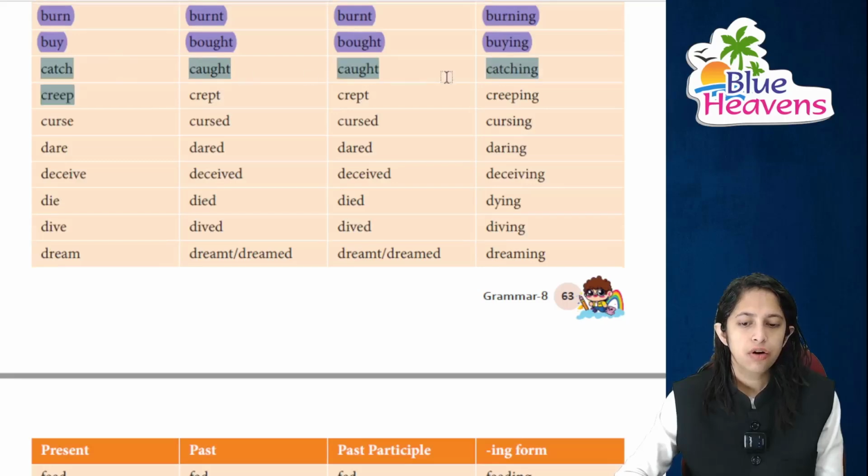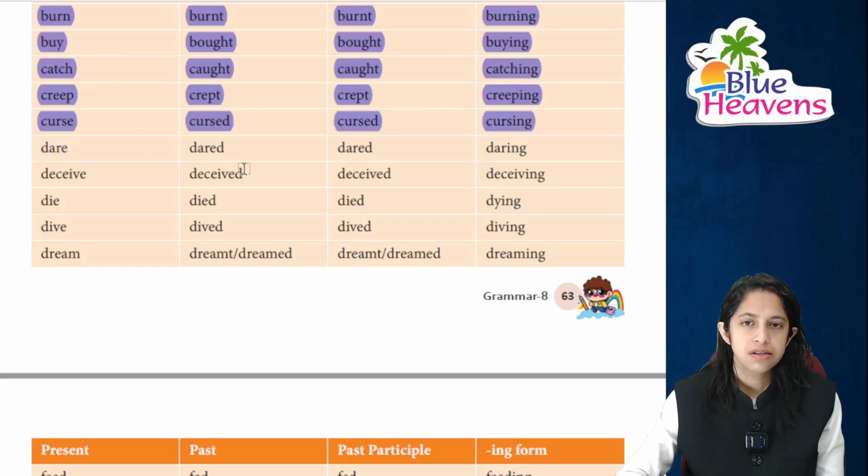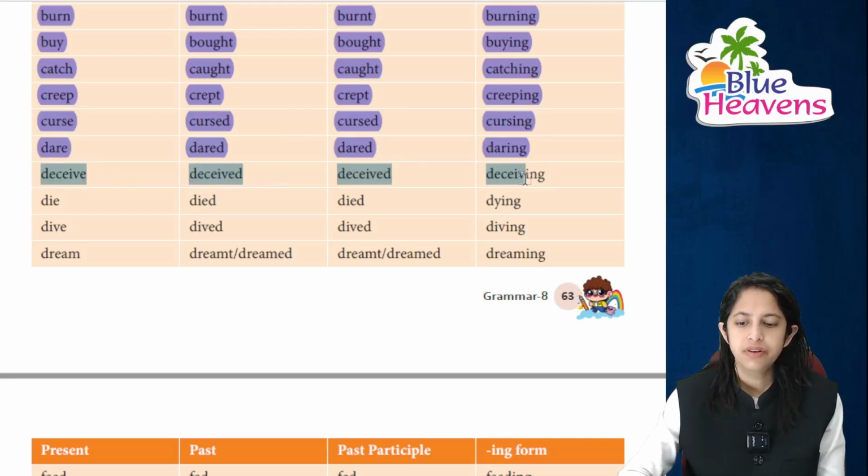Next is catch ka caught, it's catching. Then it's creep ka crept and creeping. Then curse ka cursed and cursing, right? Dare ka dared and daring. And then deceived and deceiving.